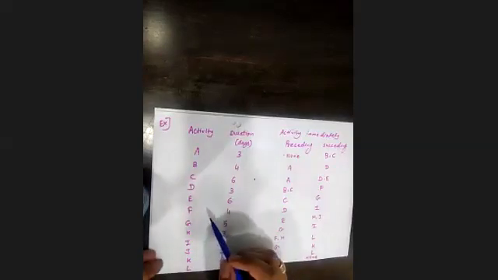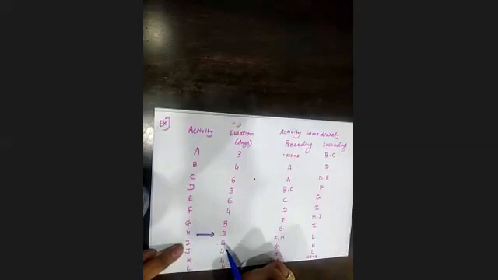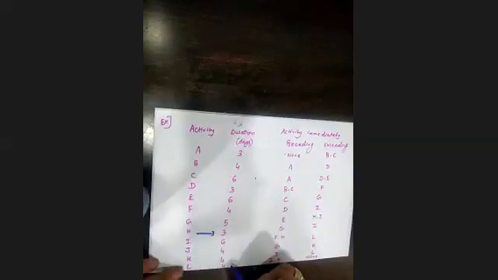Then next is F, 4 days, preceding D, succeeding I. G, 5 days, preceding E, succeeding is H, J. For H, 3 days, preceding G, succeeding I. I, 6 days, preceding F, H, succeeding L. J activity, duration 4, preceding G, succeeding K. K activity, duration 4, preceding J, succeeding L. L activity, 4 days, preceding I, K, and succeeding is none.